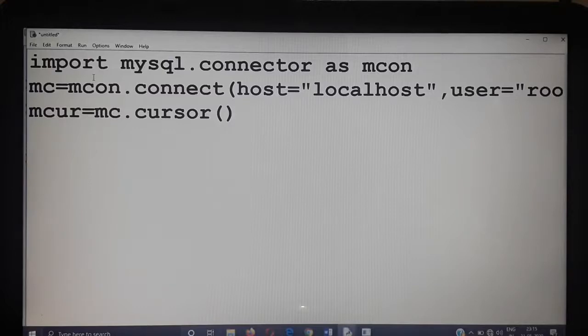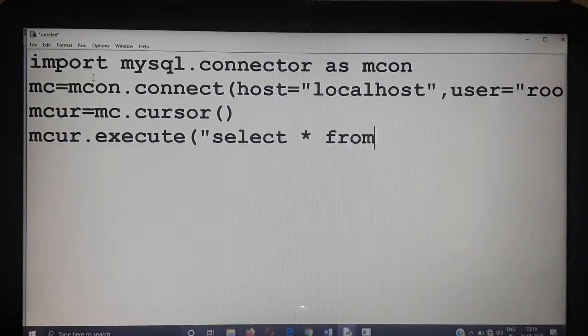Next step, we have to use our select query. So mcur.execute. Execute is the method to execute the query statements. So select star from EMP. EMP is the table which we created last class. So I am going to use the same table itself.